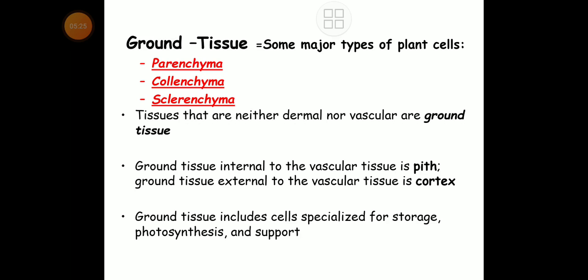So pith and cortex are made up of ground tissues that are nothing but the parenchyma, collenchyma and sclerenchyma. Now ground tissue includes cells specialized for storage, photosynthesis and support.